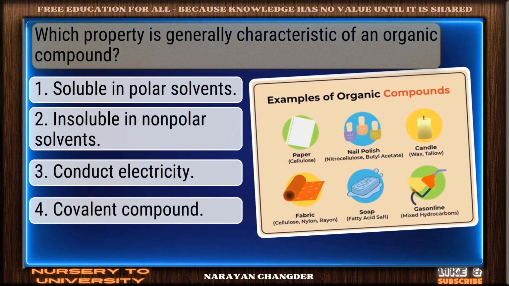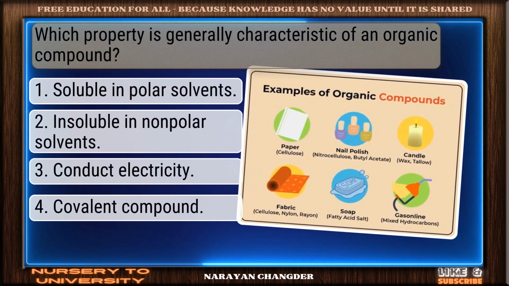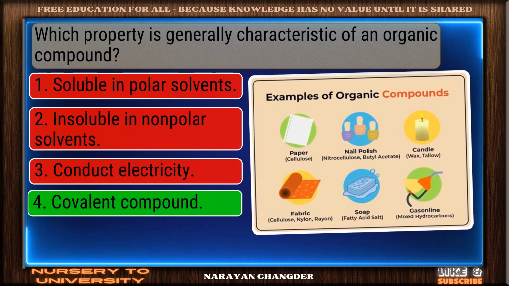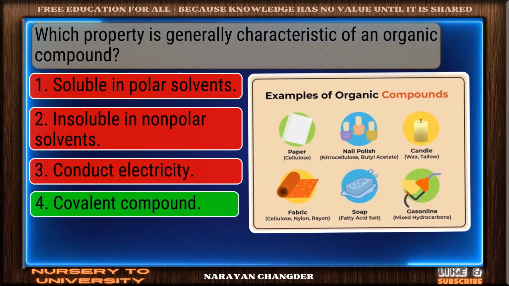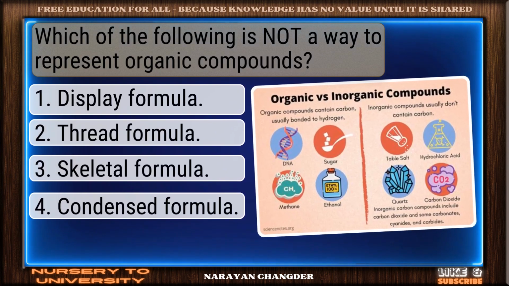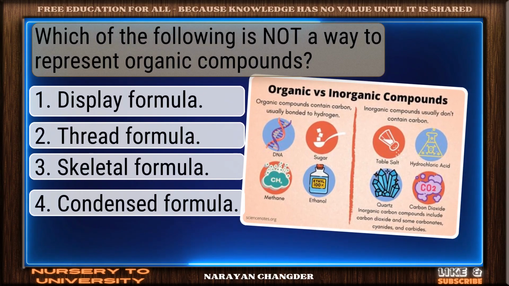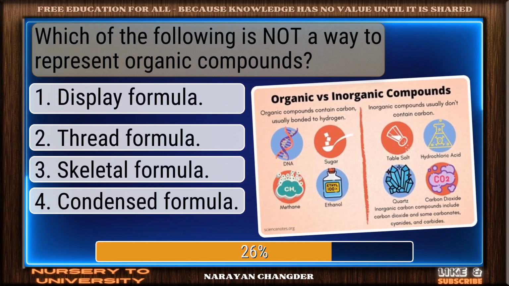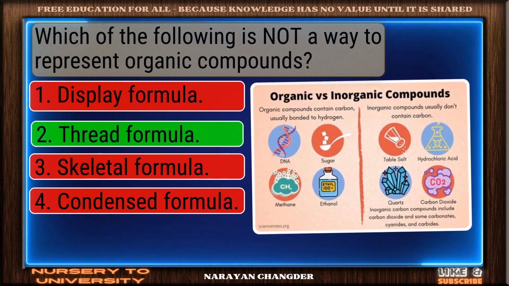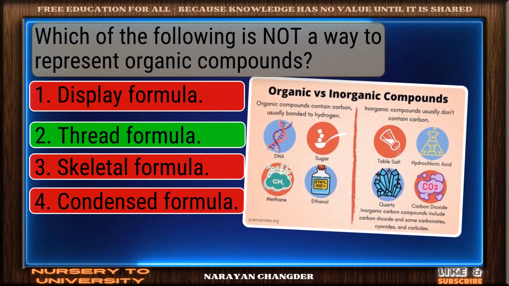Which property is generally characteristic of an organic compound? Perfect. Covalent compound is the correct choice. Which of the following is not a way to represent organic compounds? Excellent choice. Thread formula is the right answer.